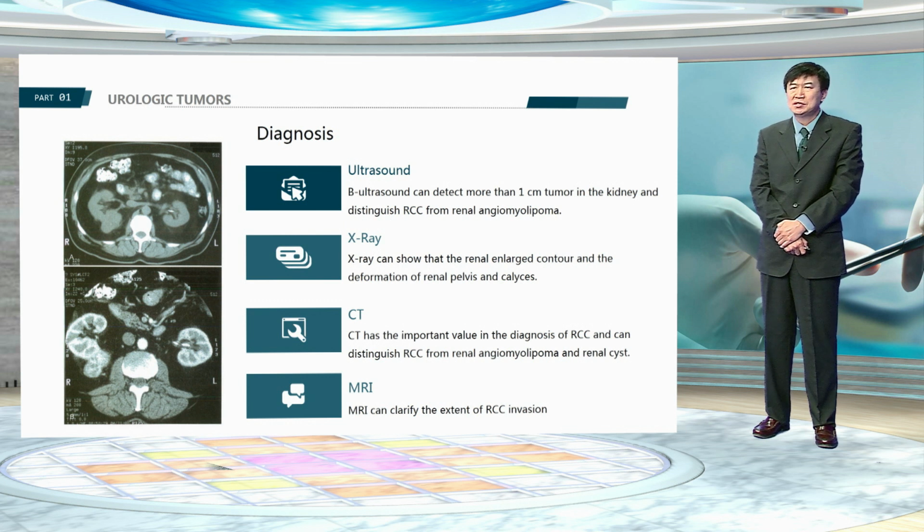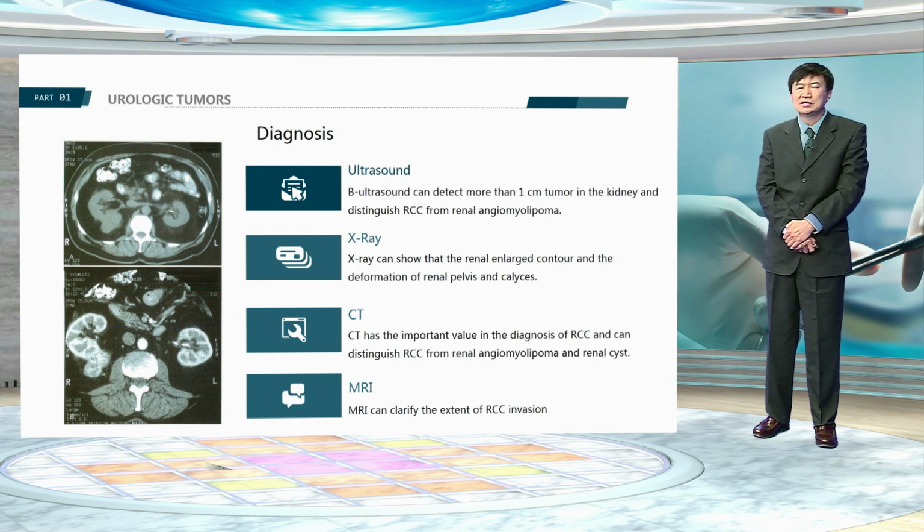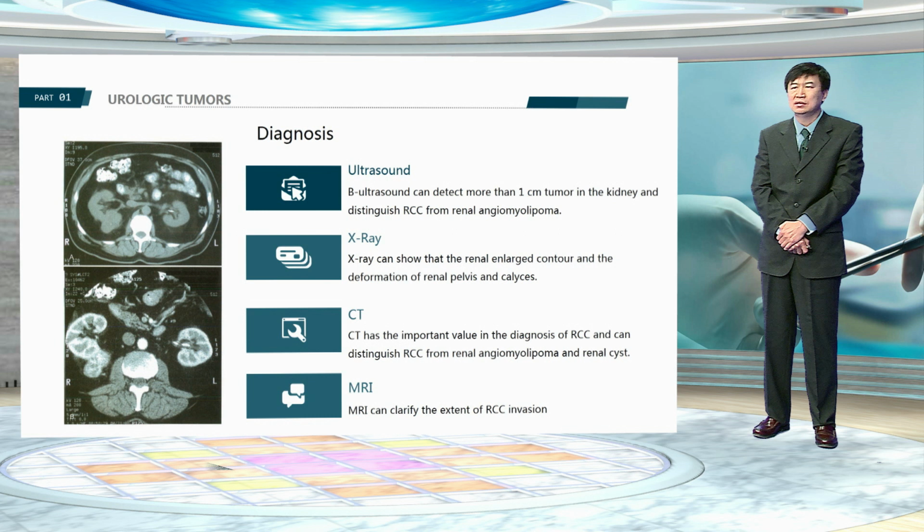Ultrasound is used to distinguish cystic from solid renal mass. It can also distinguish renal cell carcinoma from renal angiomyolipoma and detect renal tumors larger than 1 centimeter in diameter. Excretory urography can show the renal enlarged contour and deformation of the renal pelvis and calyces. CT has important value in the diagnosis of renal cell carcinoma and can distinguish renal cell carcinoma from renal angiomyolipoma and renal cyst. MRI is most effective in demonstrating the extent of renal cell carcinoma invasion.